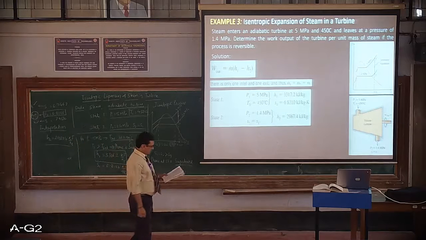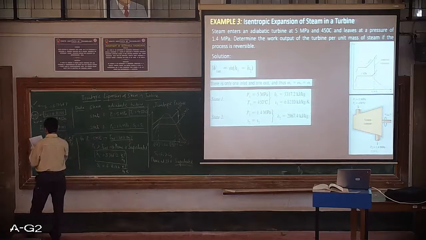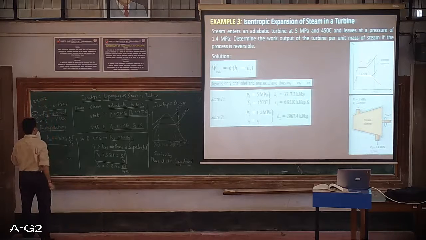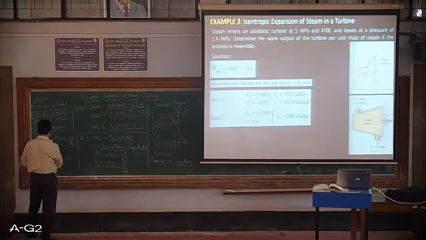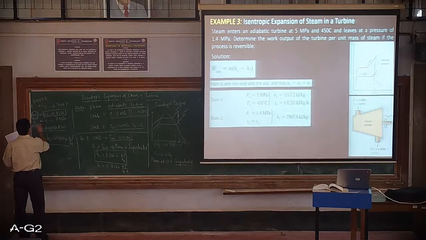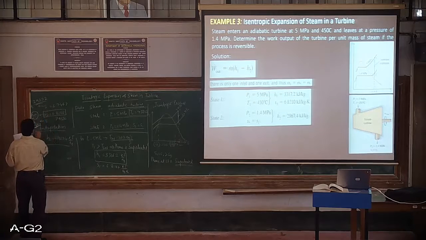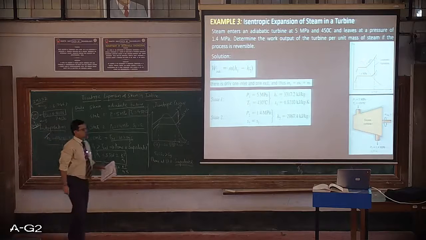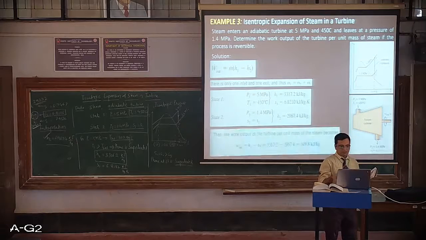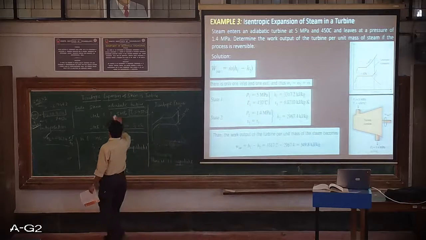For easy reference I can give you the enthalpy values also. The enthalpy value on the nearest lower side is 2927.2 and the nearest higher is 3040.4. So our value must lie between these. It is 2967, higher than this and lower than this. Hence this value of H2 is accepted. So this is how we can find the value of H2. Our next step is to substitute in the equation to get the value of work output.